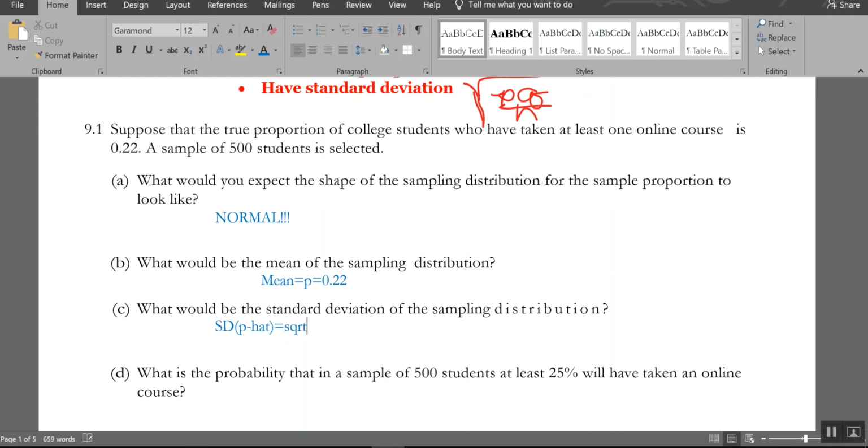So square root of, now I got to be careful, I need my p, which is 0.22, times my q, which is going to be 0.78, divided by my sample size, which in this case is a sample of 500 students. When you calculate that out, you should get 0.01856.